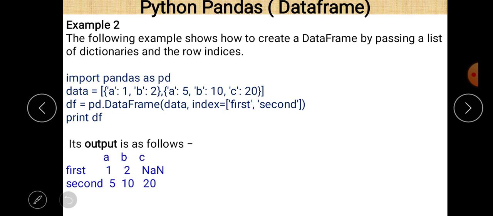Next is example number 2 here. The following example shows how to create a data frame by passing a list of dictionaries and the row indices. So here we just make a little change, just pass a different index value in it. You can easily see that.